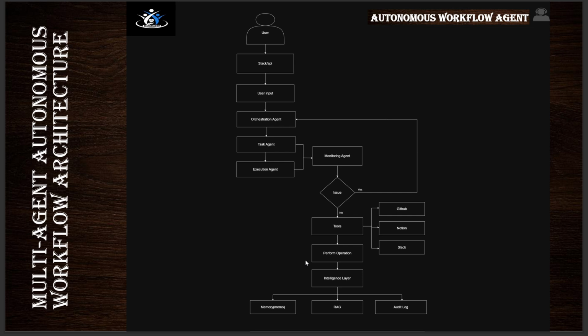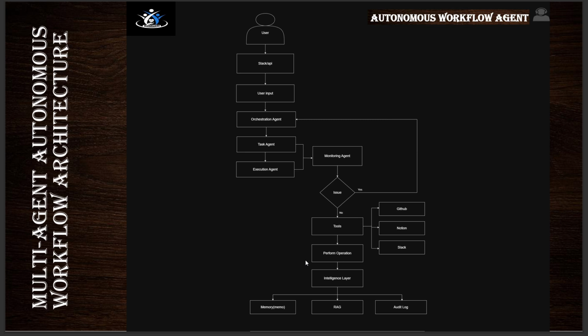At the center we have an orchestrator agent, which acts as the brain of the system. It coordinates multiple specialized agents, like the task agent that extracts the task and the decision from the input. Then another one is the execution agent that performs actions using tools like GitHub, Notion, and Slack. And one is the monitoring agent, that tracks the progress and detects the issues.